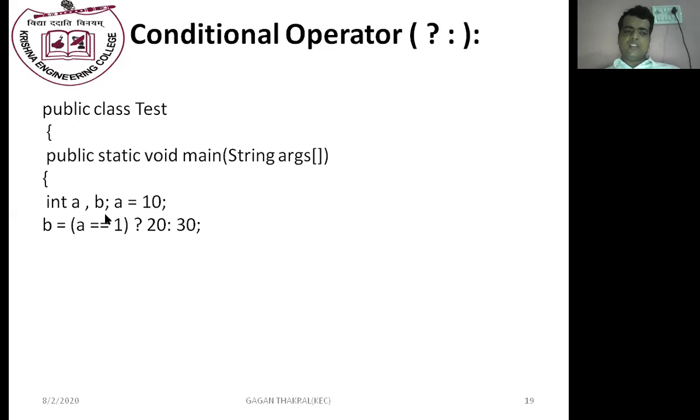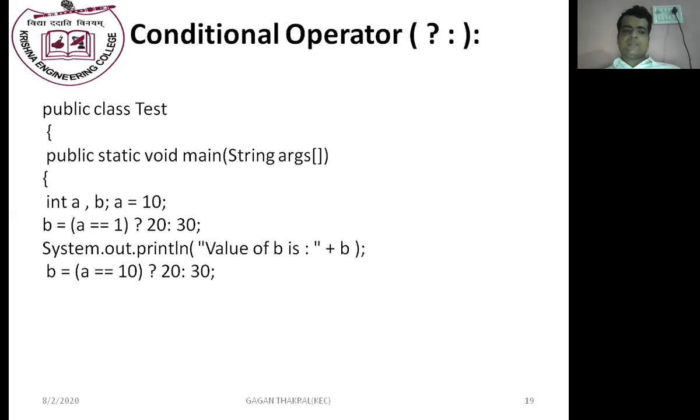If the condition is false, then it will return the second value, 30. If the condition is true, then it will return the first value. Now in this case, the value of b is 30, and the value of b printed by the system is 30.